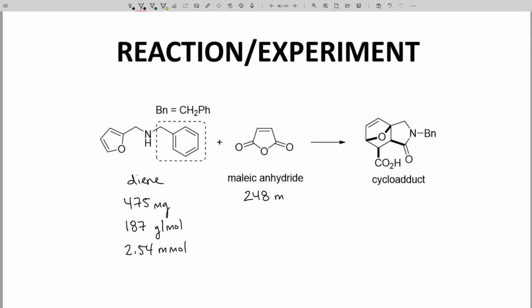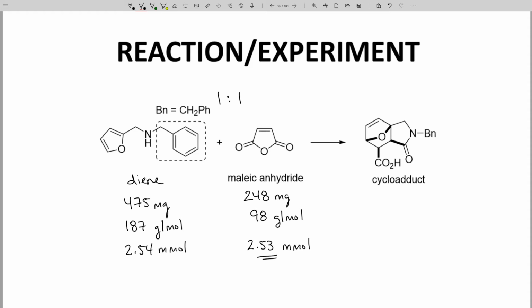We used 248 milligrams of maleic anhydride. The molecular weight is 98 grams per mole, so that would be 2.53 millimoles of the dienophile. These react in a 1:1 ratio in the reaction. That is our stoichiometry. Our limiting reagent, therefore, is the maleic anhydride, assuming all the starting materials are pure. I made the amine, so I know it's not super pure.